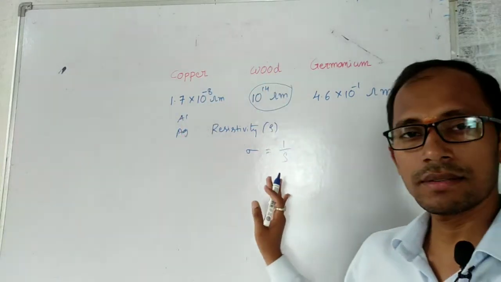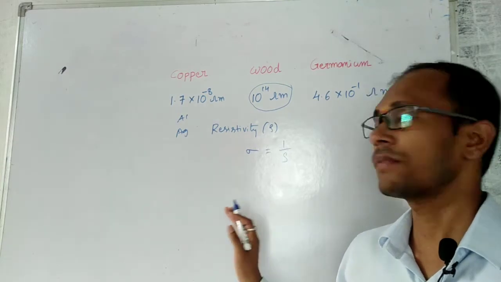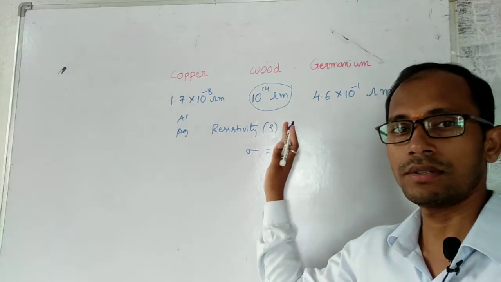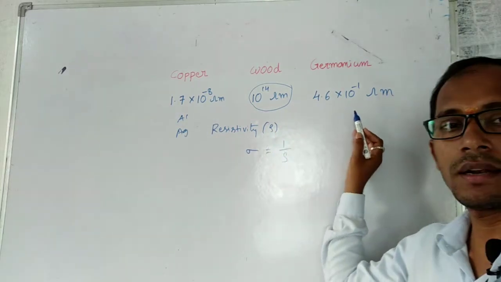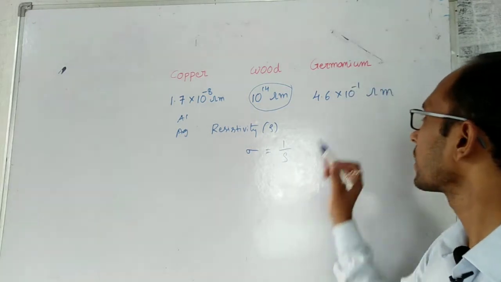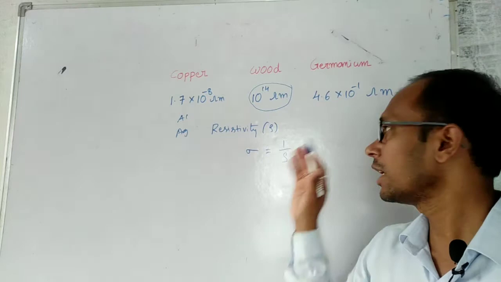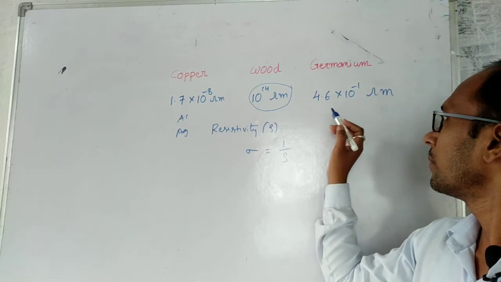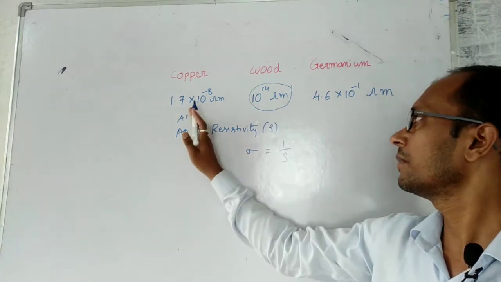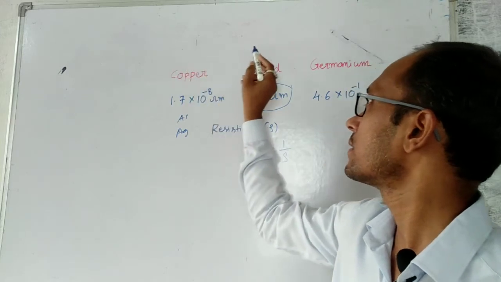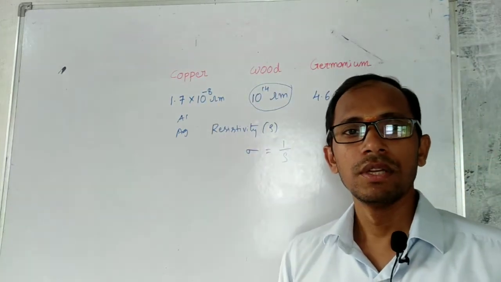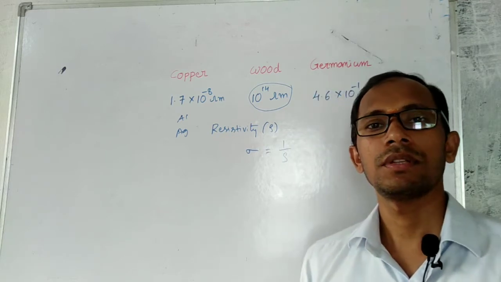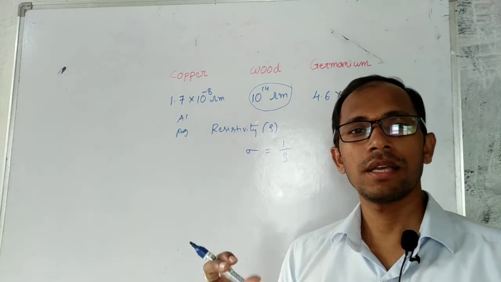And if you take insulators, especially wood, glass, and different such materials, their resistivity values are always higher. But semiconductors have resistivity values intermediate between these two, that is, conductivity values intermediate between the conductor and the insulator. So from these values we have to explain why these materials have such values.